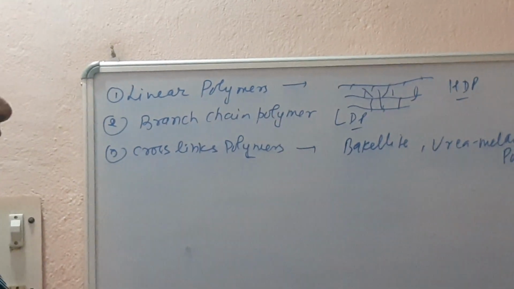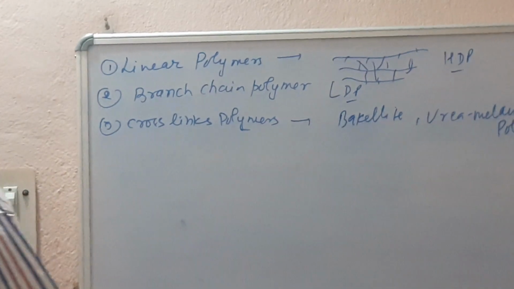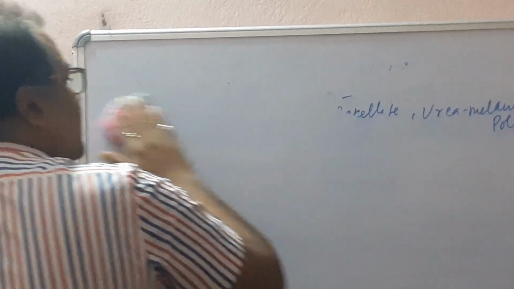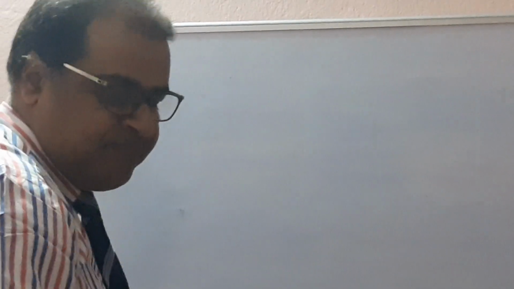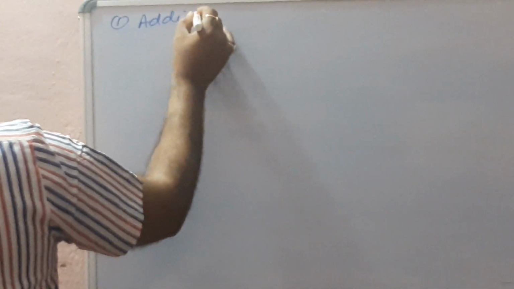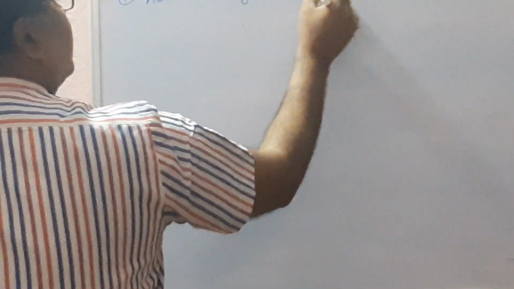Next and last classification is on the basis of mode of polymerization. Number first is addition polymers, and second is condensation polymers.